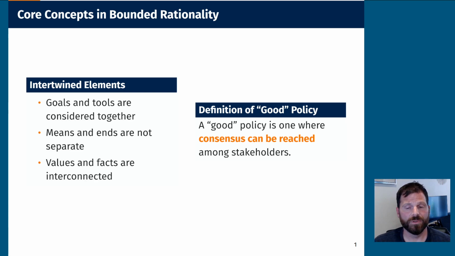So the definition of a good policy from this perspective is one where consensus can be reached among stakeholders. Stakeholders are those who have a stake in the policy or are impacted by it in some way or connected to the policy. And so those participants agree that, okay, this decision, this goal, this tool is good.